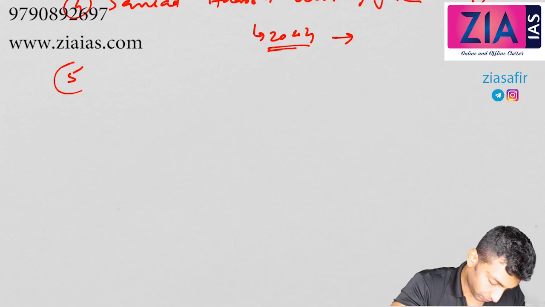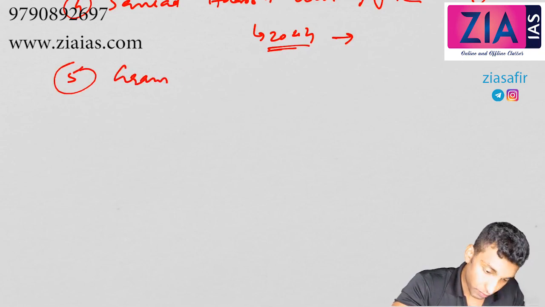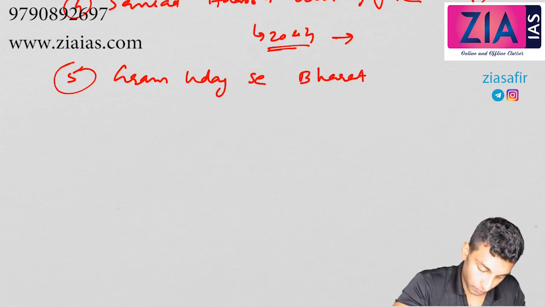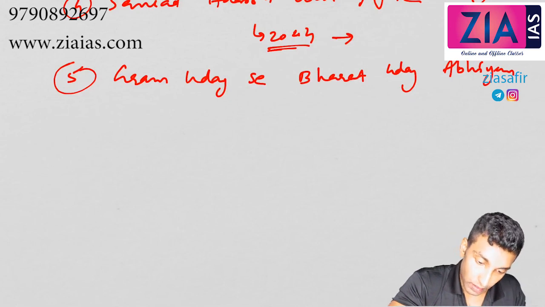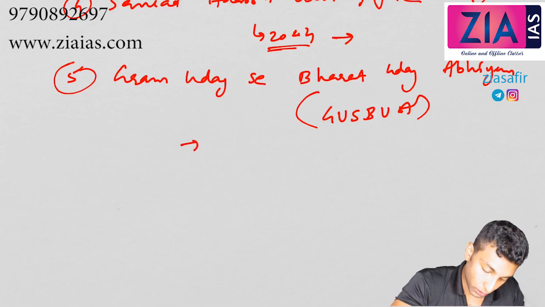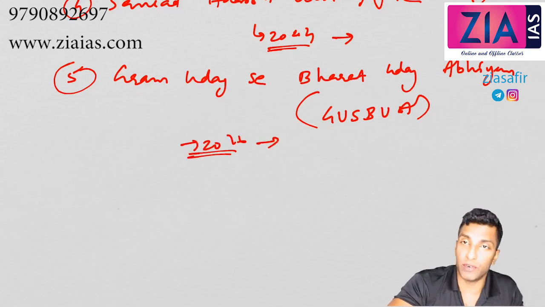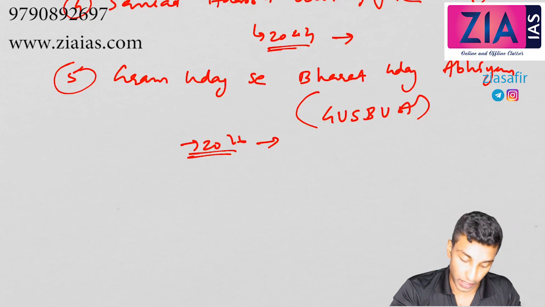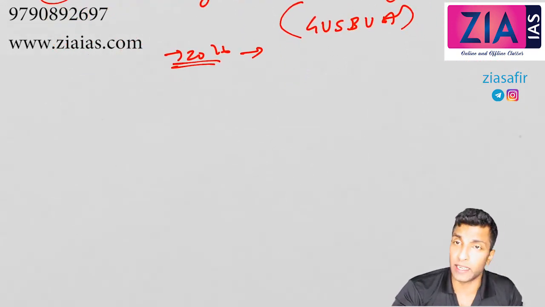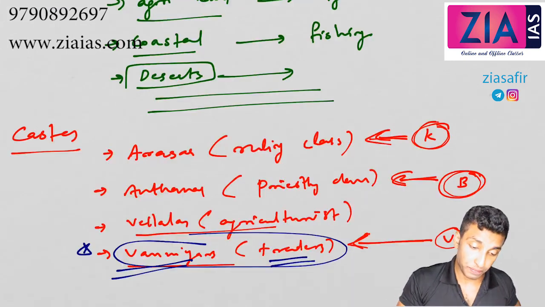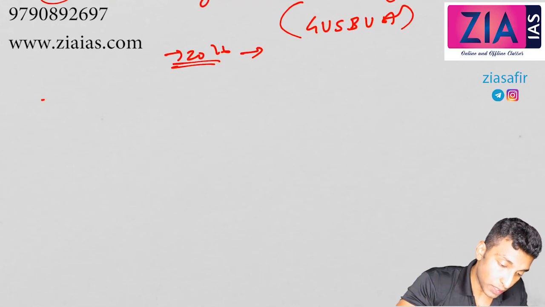Then the fifth one, Gram Uday Se Bharat Uday Abhiyan. It was initiated in 2016 on the birth anniversary of Dr. B.R. Ambedkar. The focus is on participation of people at Panchayat level. Here also there is a holistic approach.